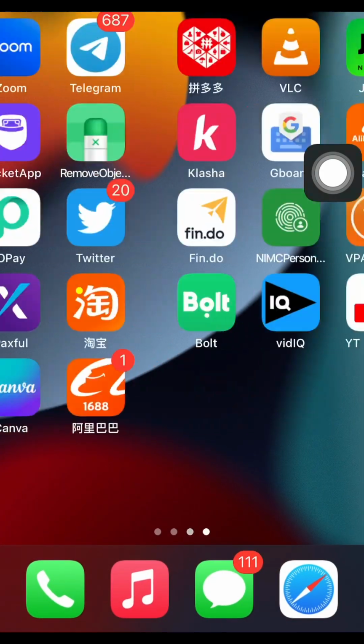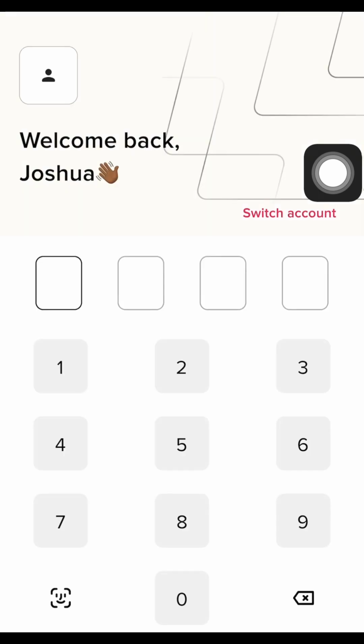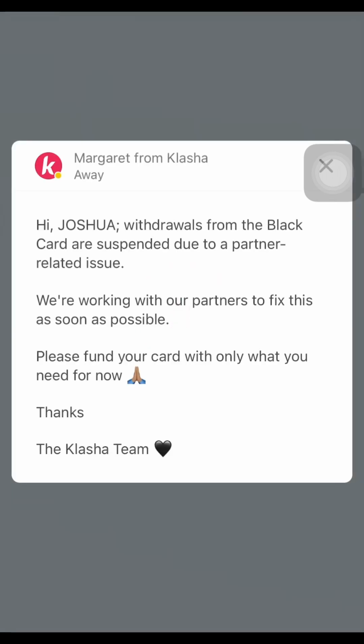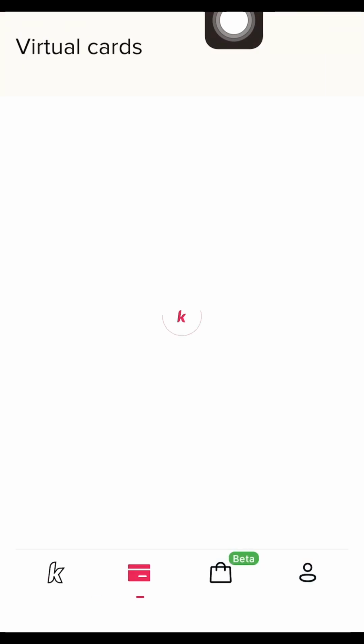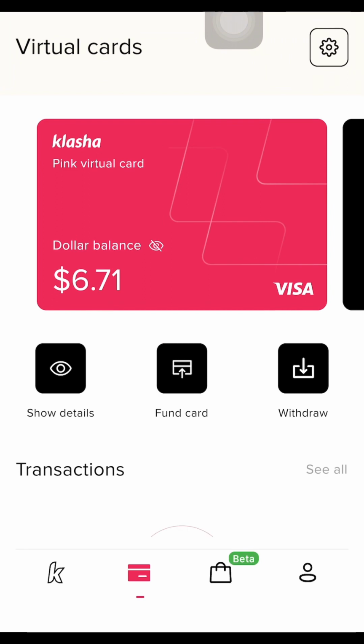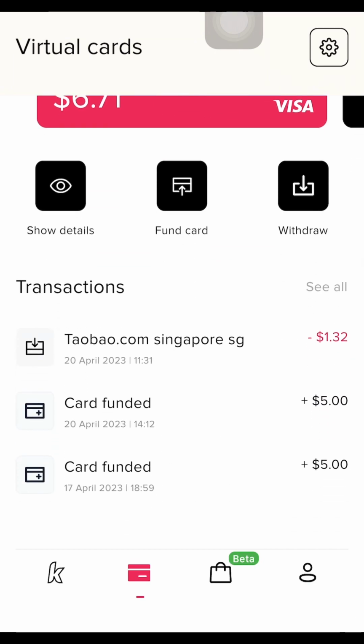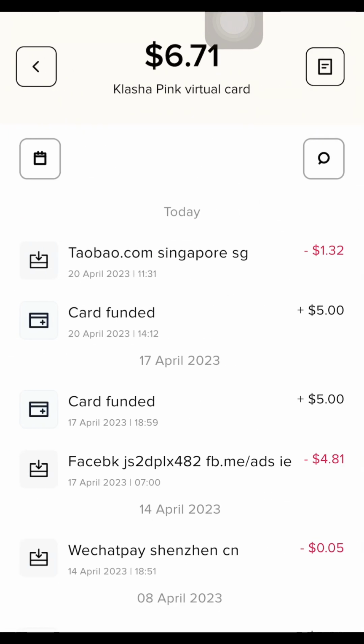This is my Clasher app. I have my own Clasher app here. I already recorded a video on how to create a virtual dollar card with Clasher and how you can fund it at bank rates. Okay, so let's see what we have in my virtual dollar card. You can see that we have $6.71, and let me refresh it. If they've refunded our money, they haven't refunded it. Let me click on see all transactions.